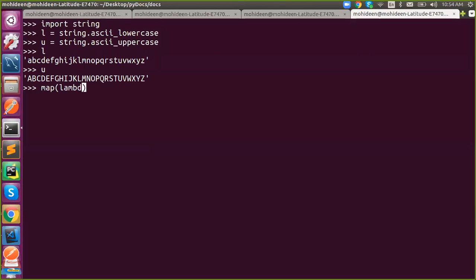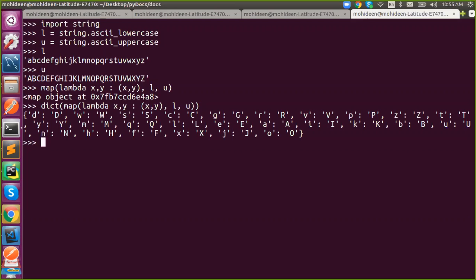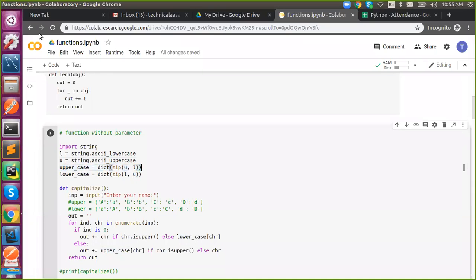My function is a lambda with two inputs, that is x comma y. The return should be like this, as a tuple: x comma y. That's it, just bind it together. Instead of using zip, I'm using map. Then just pass both L comma U. If you convert it into a dictionary, it will be converted. Got it? So here I have done it using zip. Now you know how zip is working. Zip works in this way.